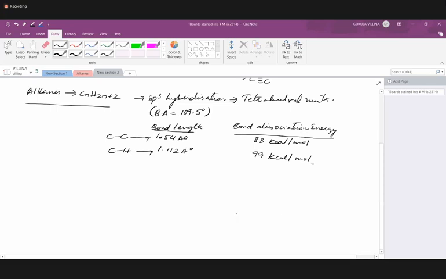Tetrahedral unit means something like this. Each corner of a tetrahedron. If you take methane, if you take methane,